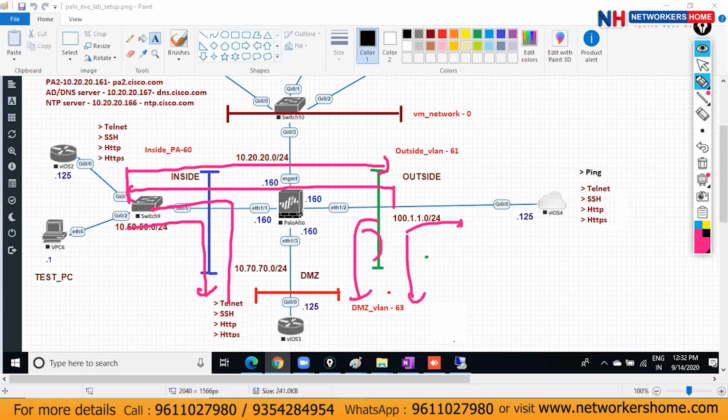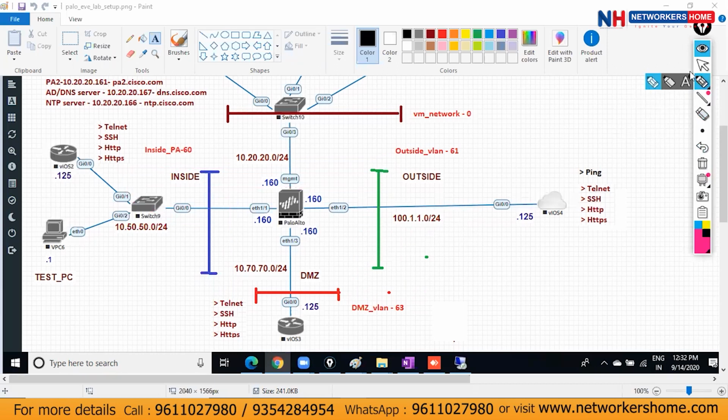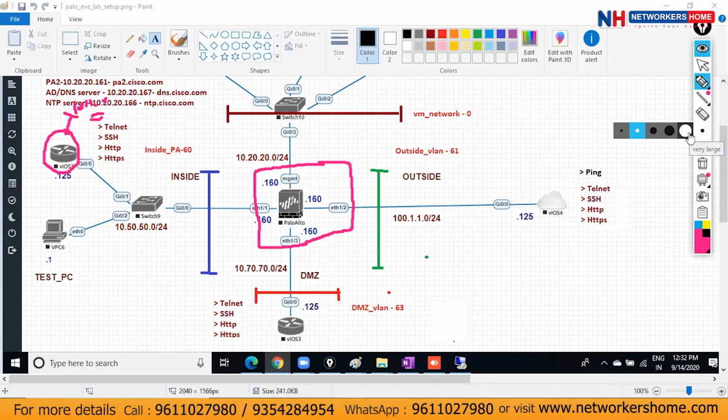So today's task: on this router, I'm going to create one loopback, and after that I'll show you how to configure routing protocols on the Palo Alto. Today's topic is the routing table, sorry, routing protocols. So let's start.